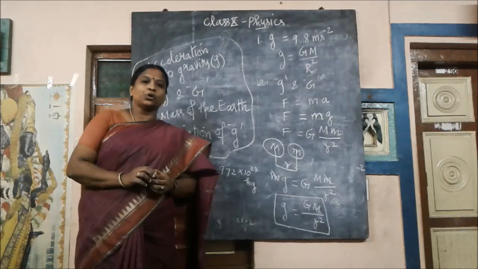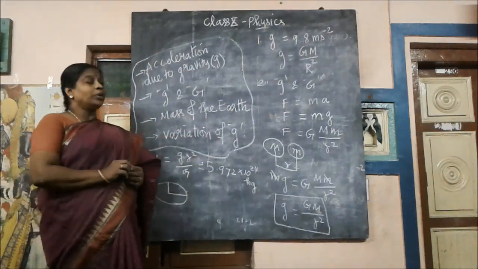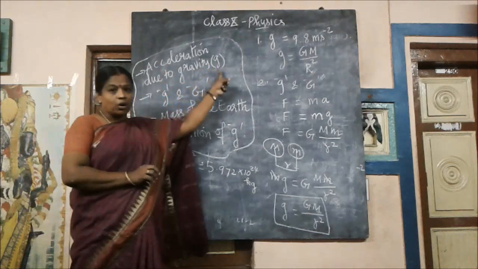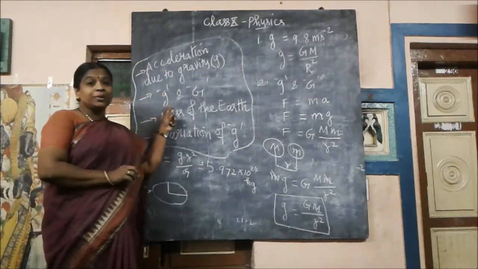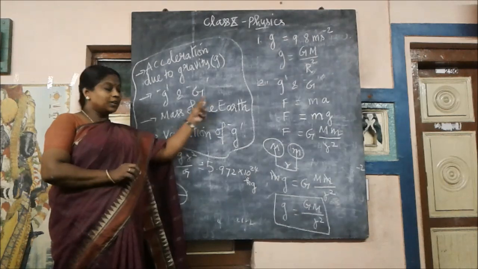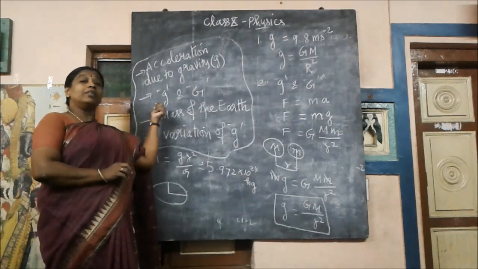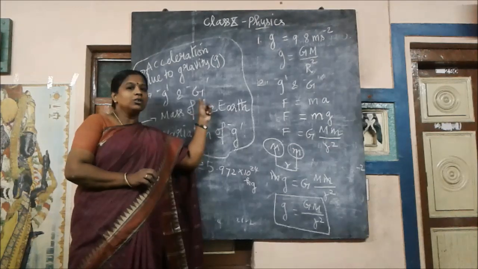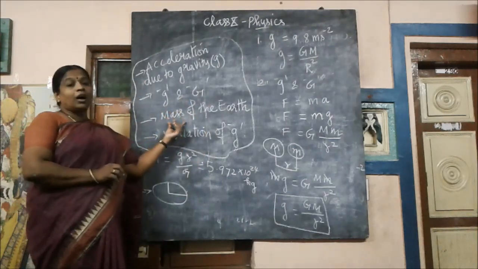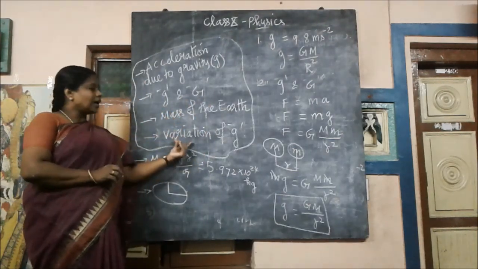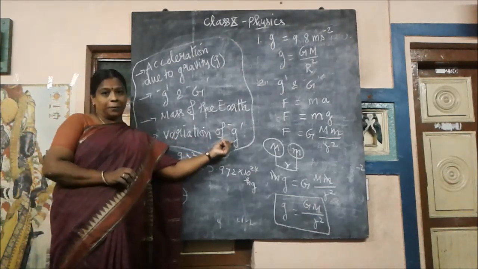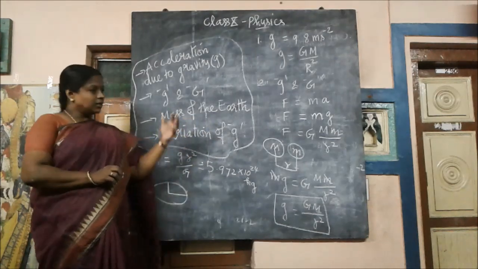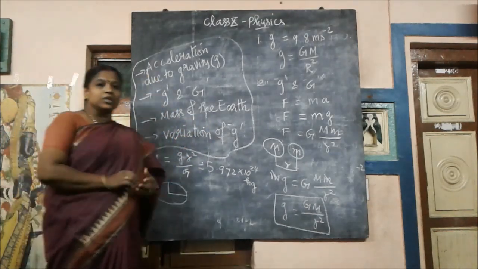Hello children, the next topic we are going to see is about acceleration due to gravity, whose symbol is small g, and the relationship between g, that is acceleration due to gravity, and capital G, which is the universal gravitational constant, and how to calculate the mass of the earth and how g will vary depending upon certain values. These are all the points we are going to see.